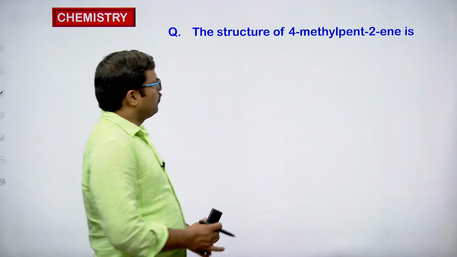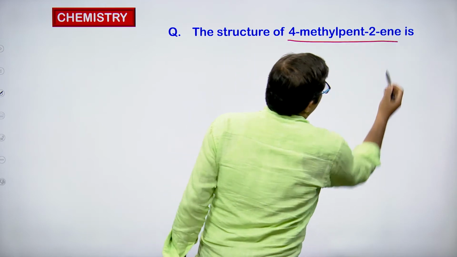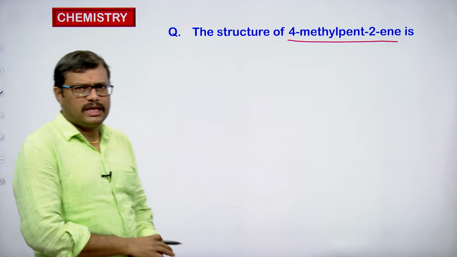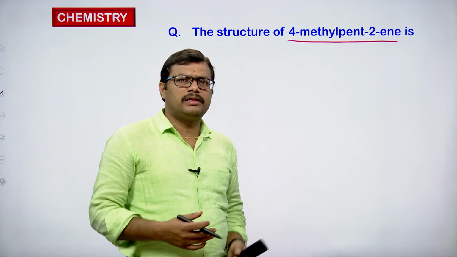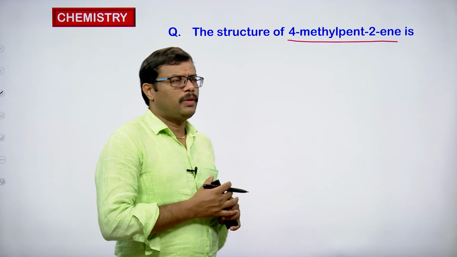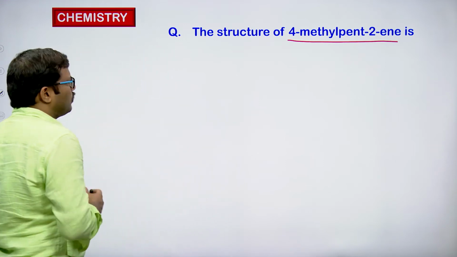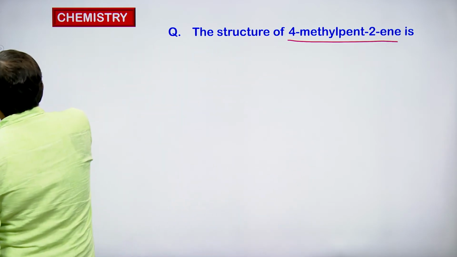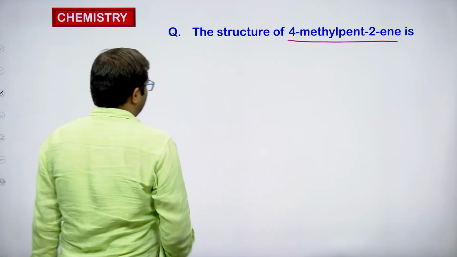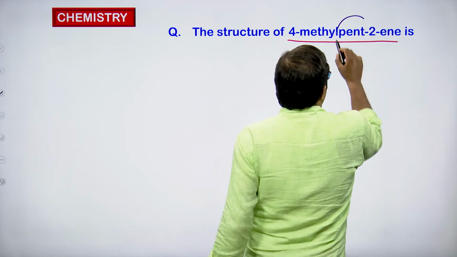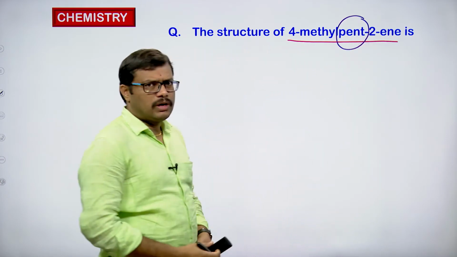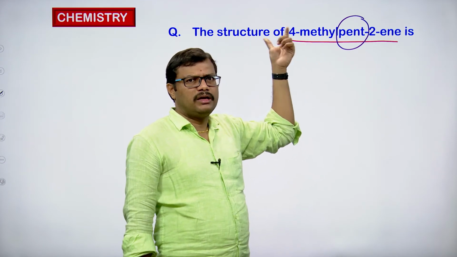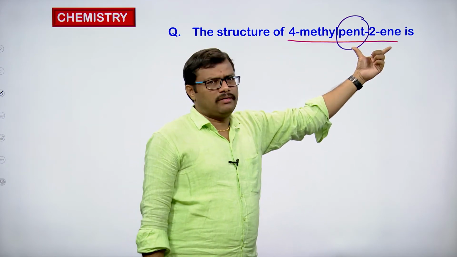The structure of 4-methyl pent-2-ene is. So now the IUPAC name is given, and from that we have to write the structure of the compound. Okay. Whenever we want to write a structure from the name, first you have to look at the parent chain. What is the parent chain given here? Parent chain is pent. Of course, whatever groups are present as substituents are mentioned as a prefix. Lastly, we have the parent name.